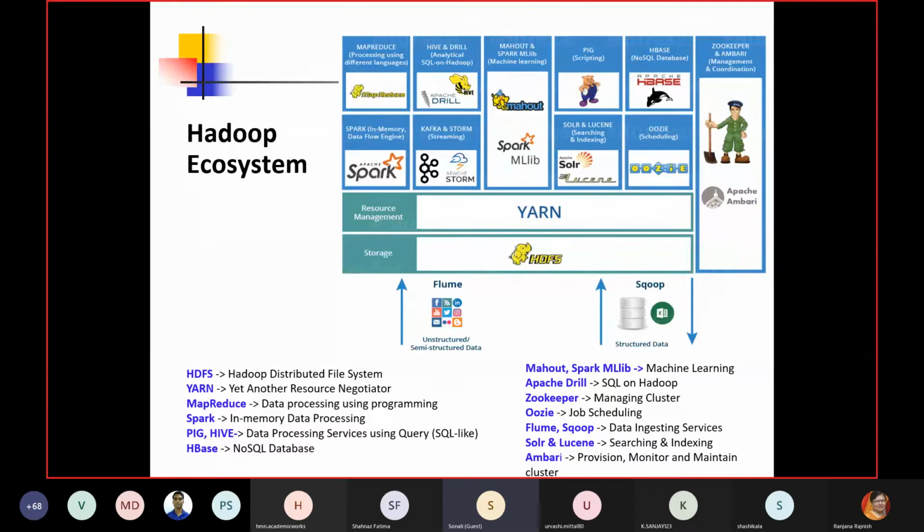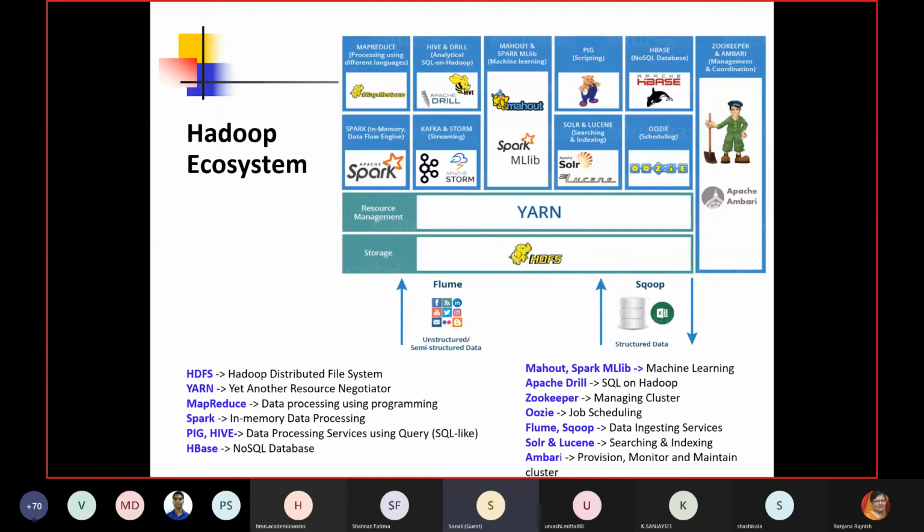The guidelines for Hadoop installation are already available on the website. If you see the Apache website, the Apache open source library, you will get everything step by step. I'm just highlighting certain key points which are important. Whenever you are downloading or installing the Hadoop ecosystem, it will not come alone. It comes with all these features.